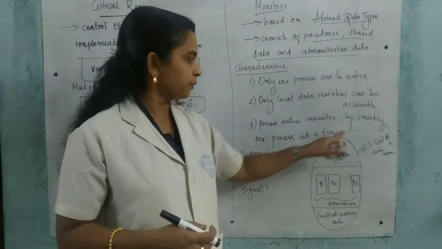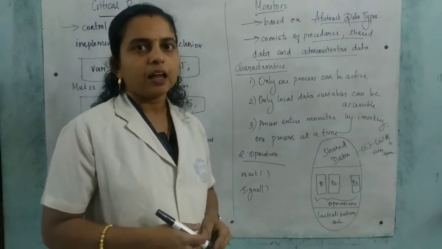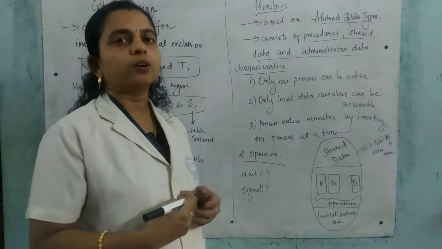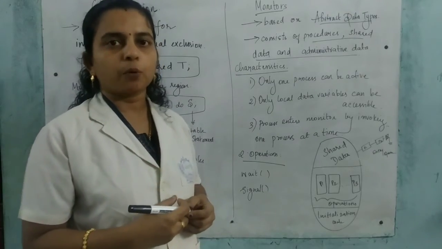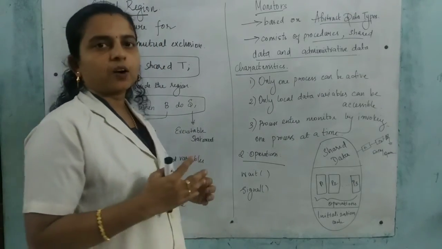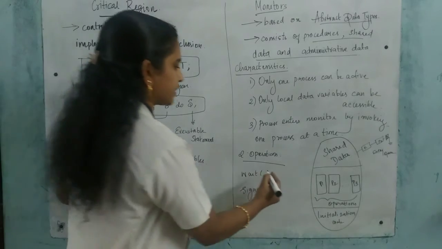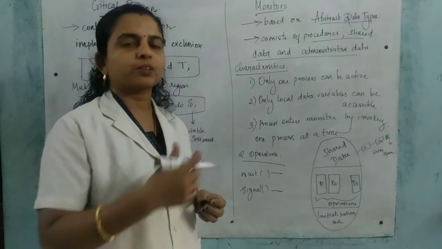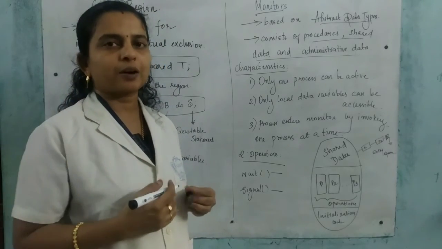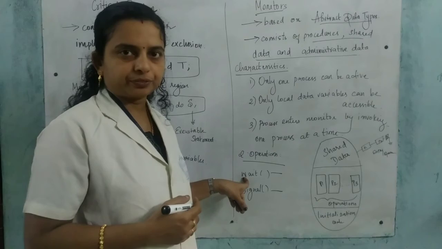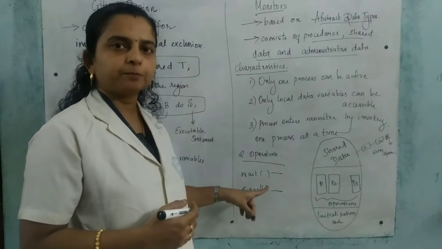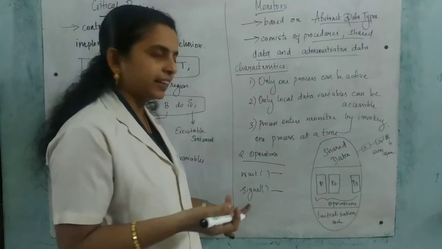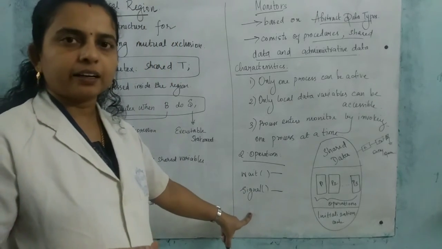A process enters the monitor by invoking it, one process at a time. As it is mutually exclusive, only one process is allowed to enter the monitor at a time. Two operations are done here: the first is wait and the other is signal. When one process is in the critical section, another process has to call wait. And when it is completed and wants to release or resume, it has to call signal to resume the waiting function.